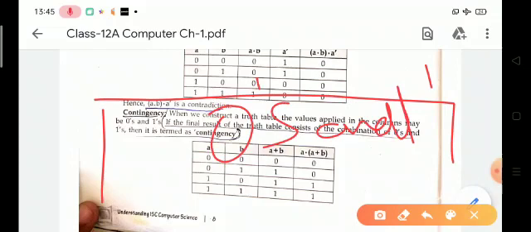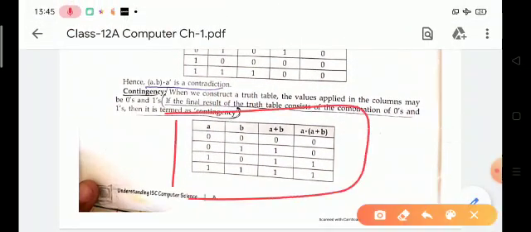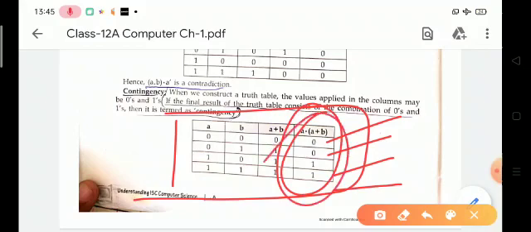Tautology means the output is always 1, contradiction means always 0, and contingency is the combination of 0 and 1. Look at this truth table. In this table there is a combination of 0 and 1, so this truth table is a contingency.